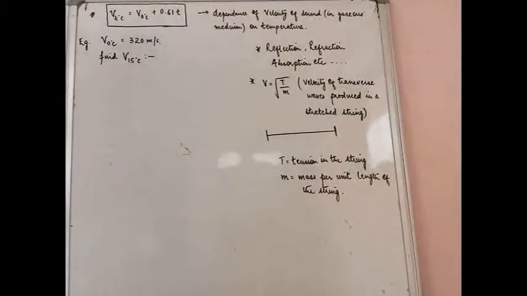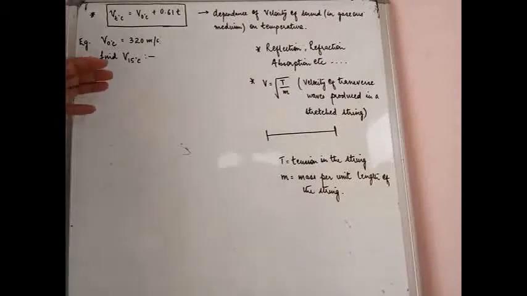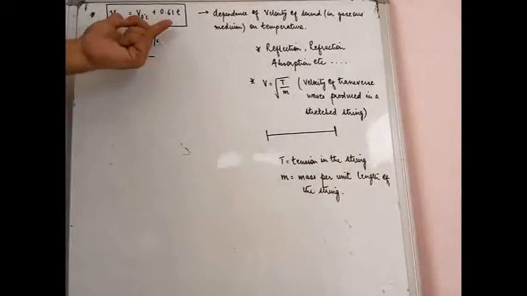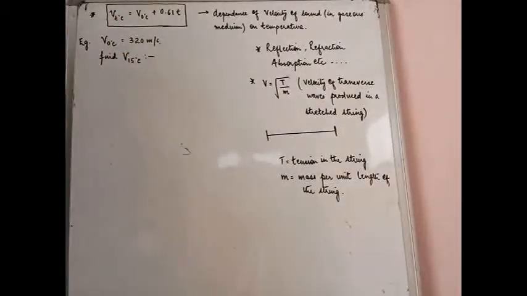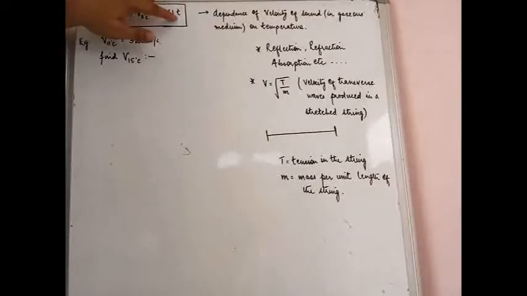Okay students, so let us move on to some more formulae. By the end of all this, you will have a better understanding of where to apply which particular formula. We have already discussed two formulae, and now this is the third one. You will easily understand where which one is applicable. Now you see, this is V, and in small on the right hand side you have T degrees centigrade. This means the velocity of sound at a given temperature T degrees centigrade is equal to the velocity of sound at 0 degrees centigrade plus 0.61 times T.